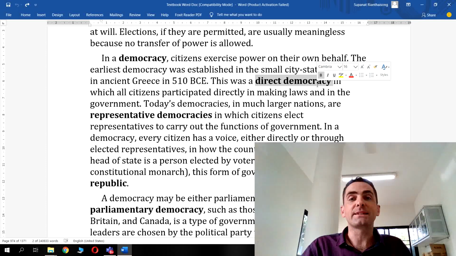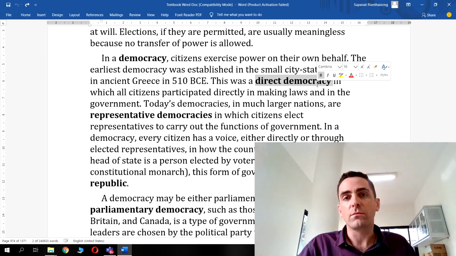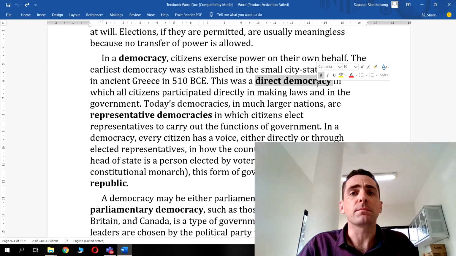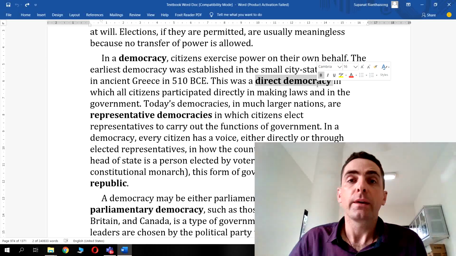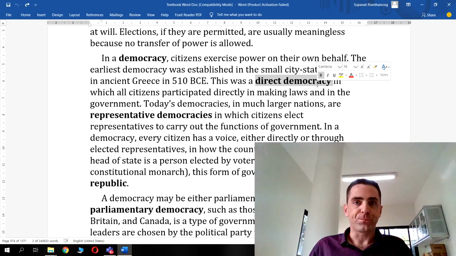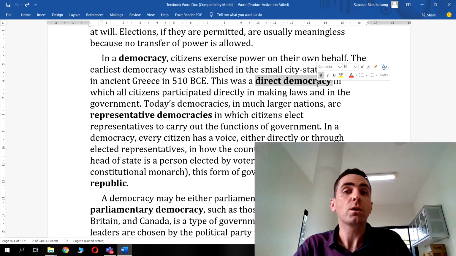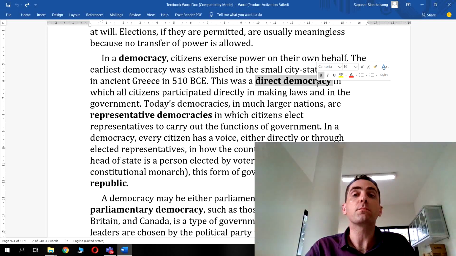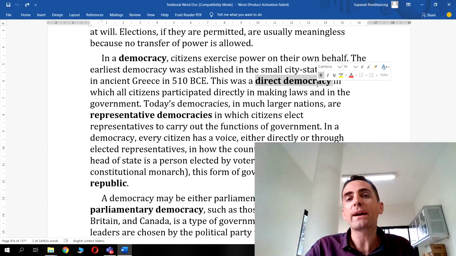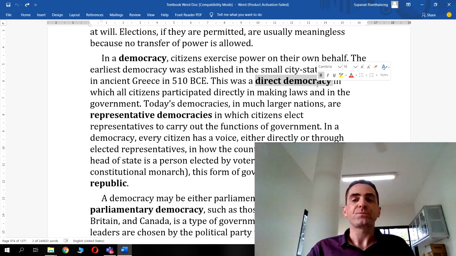Direct democracy also exists in modern society, and the referendum is probably the best example of that. If you don't know what a referendum is, it's when the government of a country gives the citizens the opportunity to vote on a single issue. They give the option of yes or no, and it will become law depending on what the people say. Switzerland has lots of referendums, more than most countries in the world, and it gives the people a real direct influence over political decision making in the country.